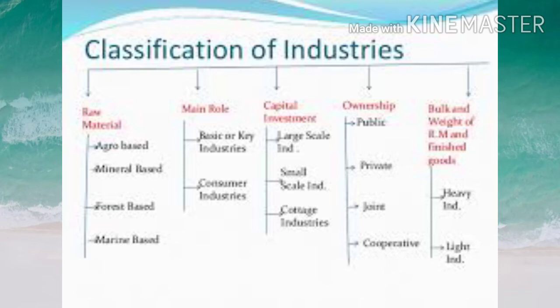So, the first one is on the basis of raw material used. Second one on the basis of their main role. Third one on the basis of the capital investment. Fourth one on the basis of ownership. And the last one is on the basis of bulk and weight of raw materials and finished goods used.